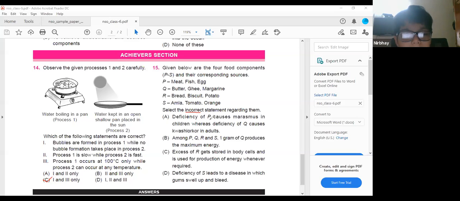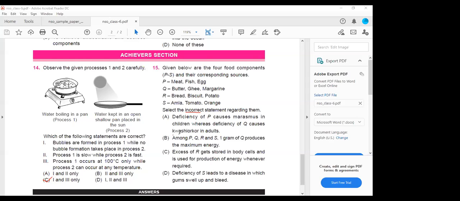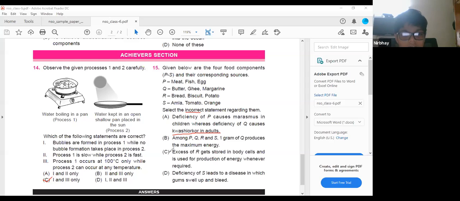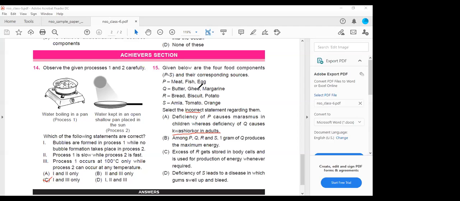Ma'am, in adults, kwashiorkor will not come. Yeah, in adults, kwashiorkor will not come. Extremely wrong, the first one. Next one, we'll see the option. Among P, Q, R, S, 1 gram of Q produces maximum energy. True, yes, butter and ghee, maximum energy we will get.